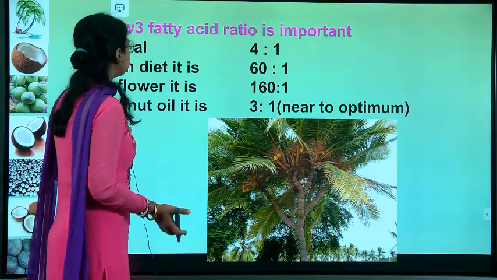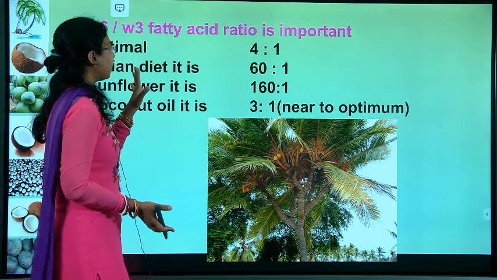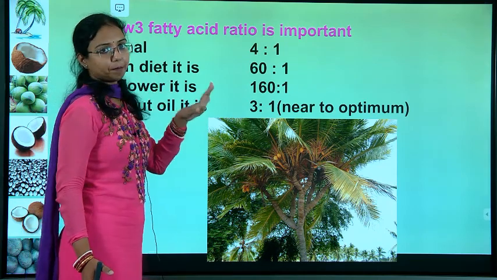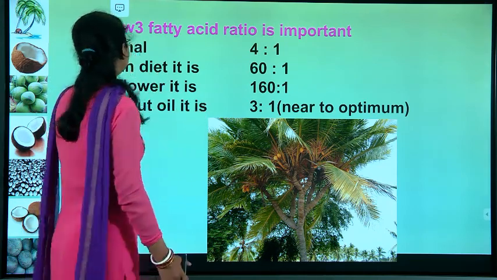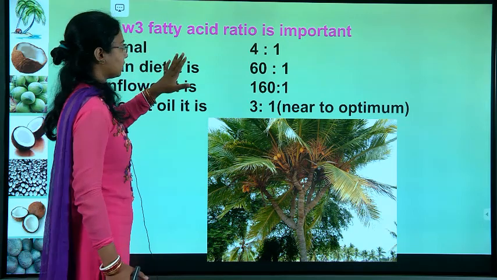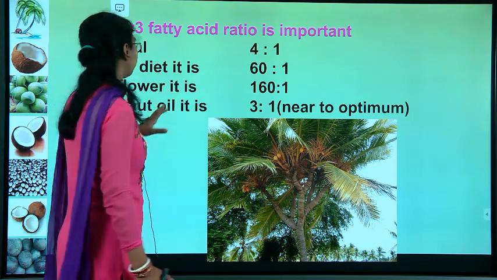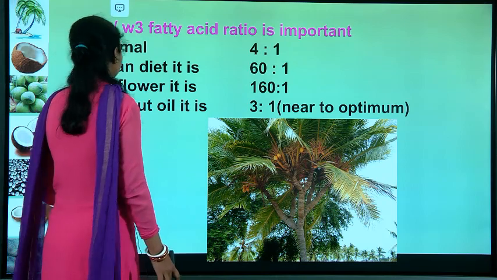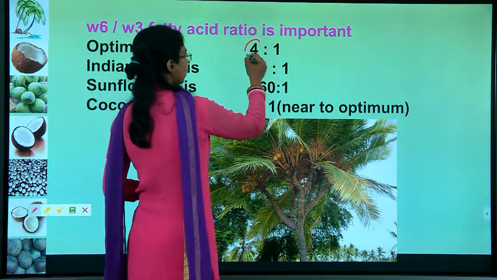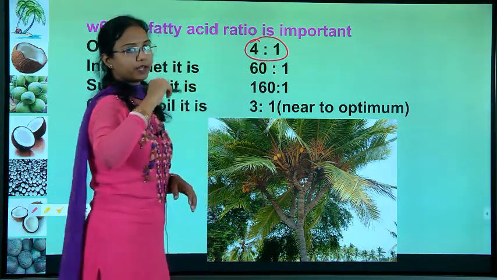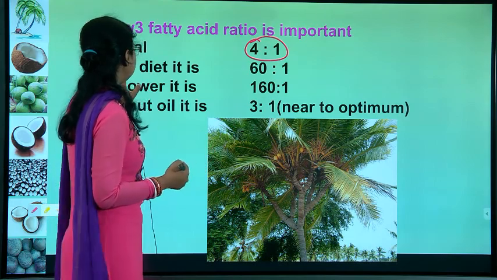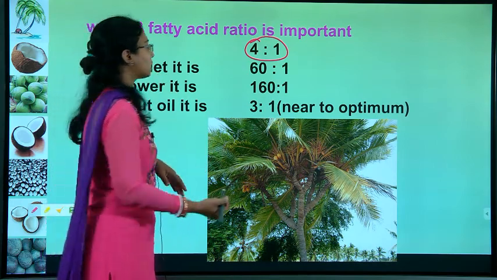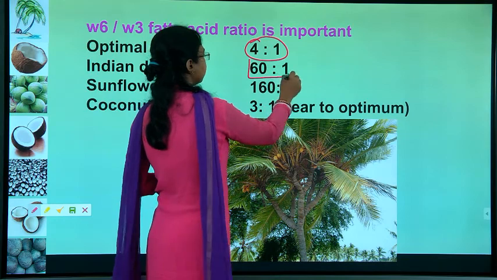Next we will see the omega 6 and omega 3 fatty acid ratio, which is important in our human body. The optimal ratio for a human body is 4:1, omega 6 to omega 3. In the Indian diet it is almost 60:1, whatever we are consuming in our daily life.